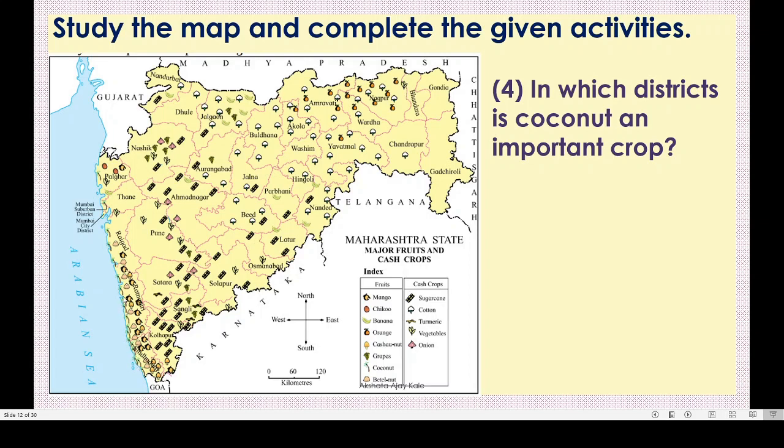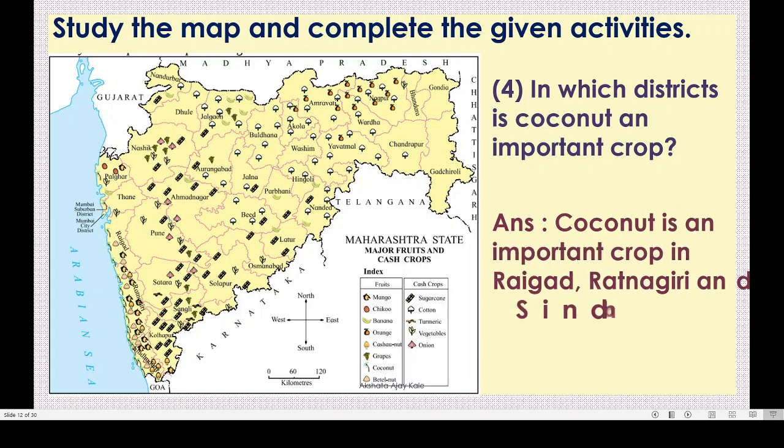Can you see here? See my mouse arrow, correct? All these are coconut trees. Means coconut trees are grown here on the coastal region. Okay, we will write the names of these districts. Coconut is an important crop in Raigad, Ratnagiri and Sindhudurg. In Palghar only one tree is shown.